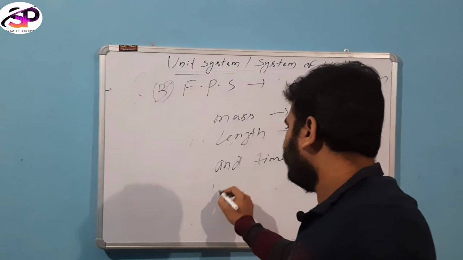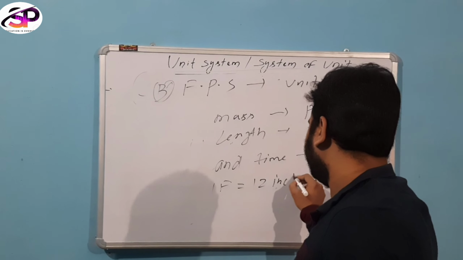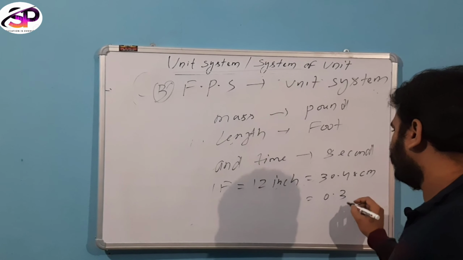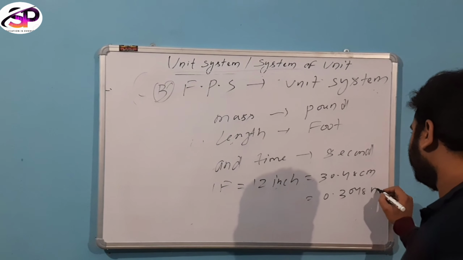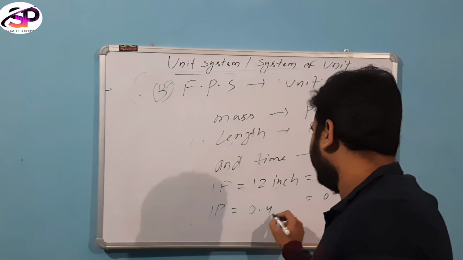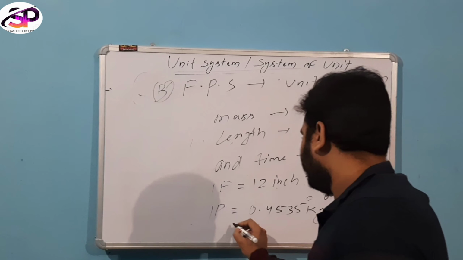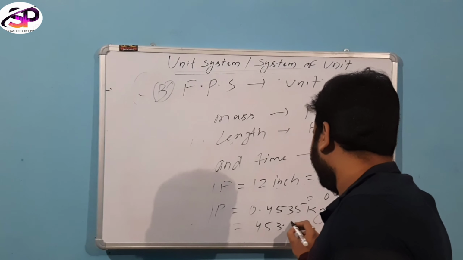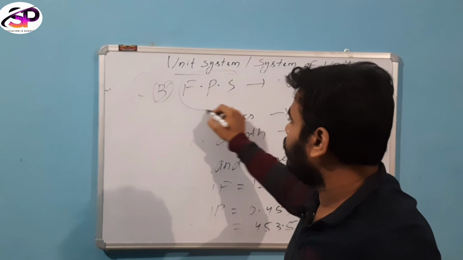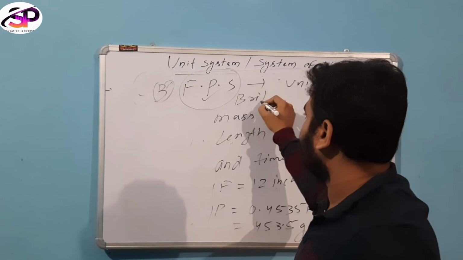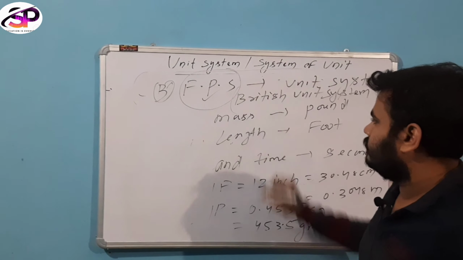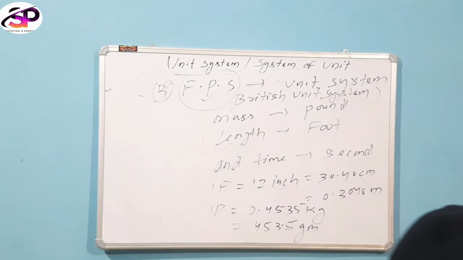We know 1 foot equals 12 inch, equals 30.48 centimeter, and also 0.3048 meter. 1 pound equals 0.4535 kg, equals 435 gram. The FPS unit system is also called the British unit system. This is the third fundamental unit system.